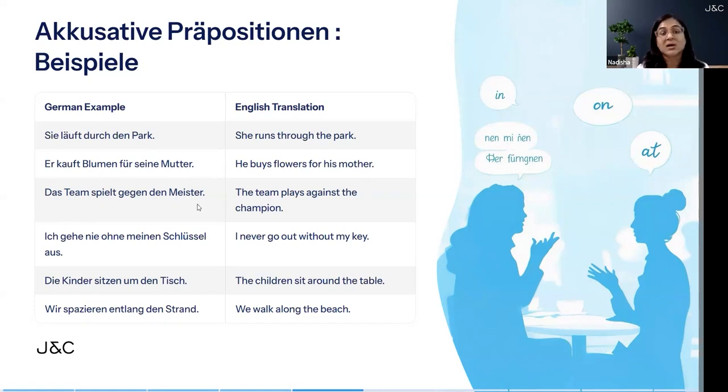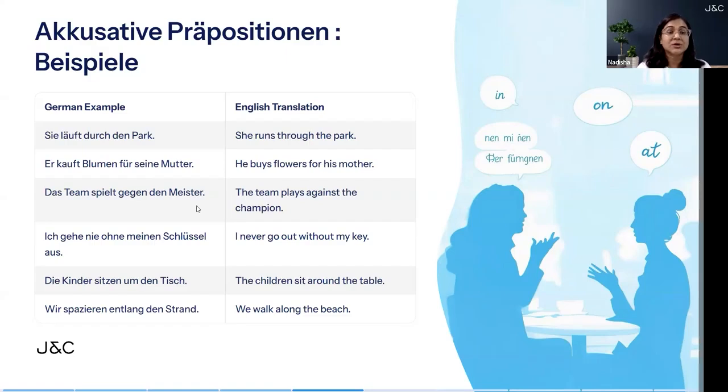And Meister here is accusative because of the accusative preposition, and otherwise also it is the direct object in the sentence. Gegen is an accusative preposition. It will make this noun next to it accusative. So it becomes "den Meister." Accusative masculine is den when it is the definite article.